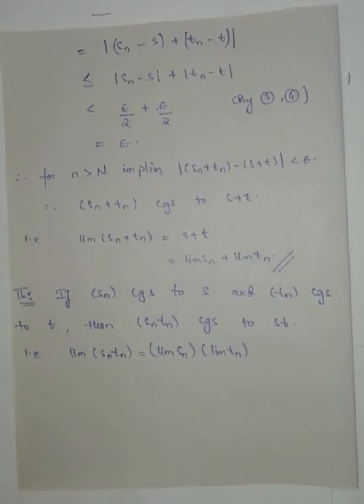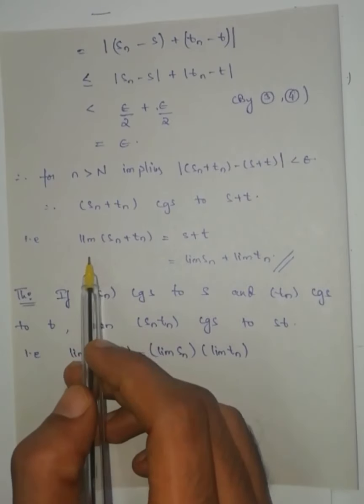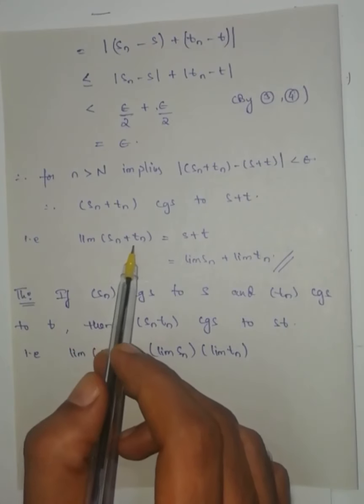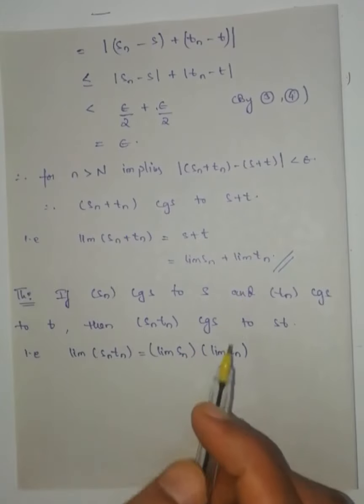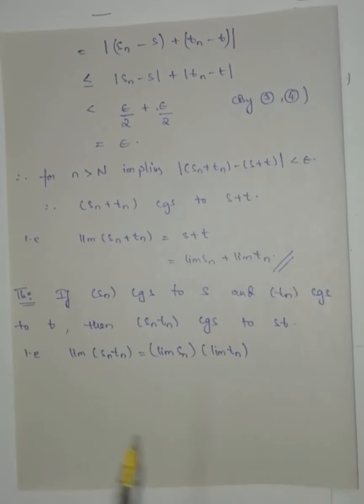In the first theorem we proved that if Sn converges to S, and I multiply the sequence by any constant, then I can take that constant outside. In the above theorem we learned that the limit of the sum of the sequences is equal to the sum of the limits. Now here, if Sn converges to S and Tn converges to T, then the product of the sequences converges to the product of the limits.